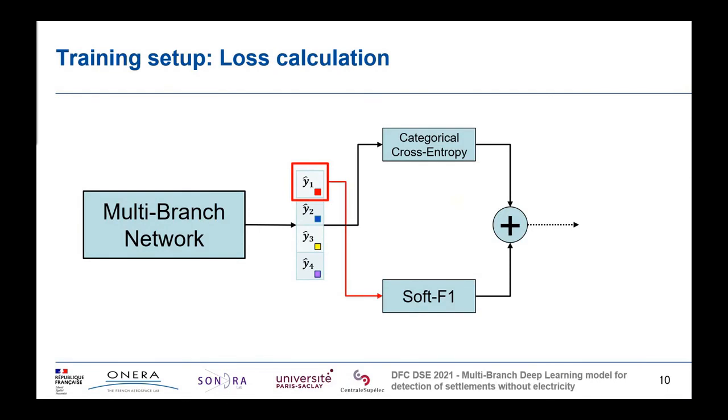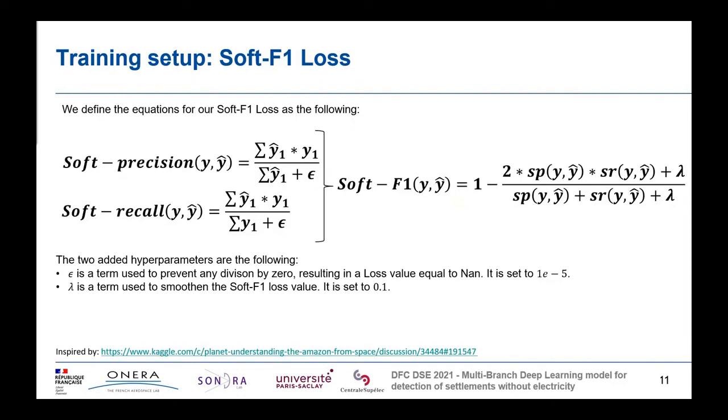As the F1 score function that is used to score the performance of the model is non-differentiable, we designed a custom soft F1 loss function where we introduce the concept of soft precision and soft recall, where we are basically working with the probability output of our model as a y hat 1.